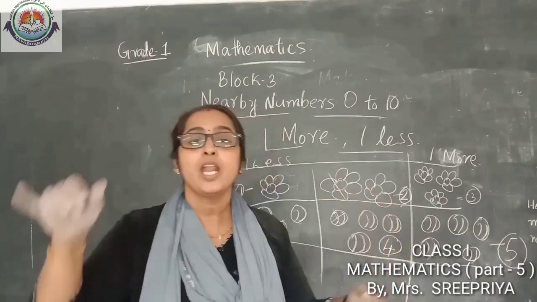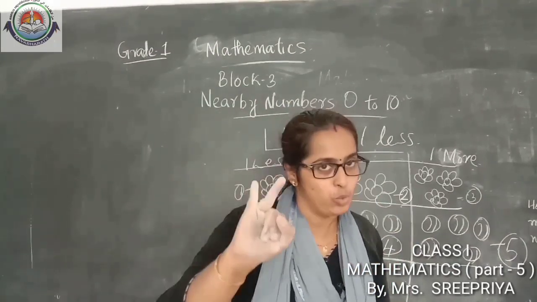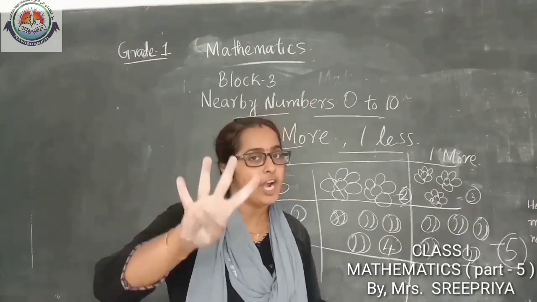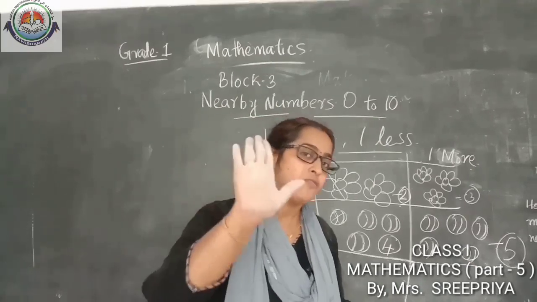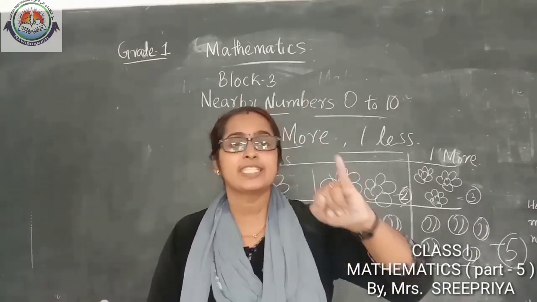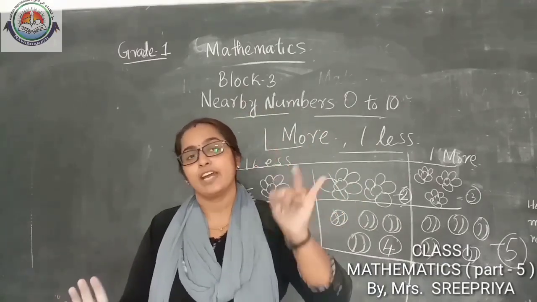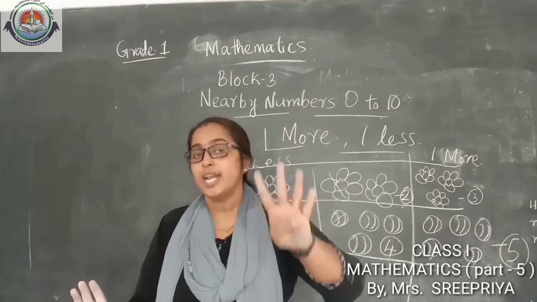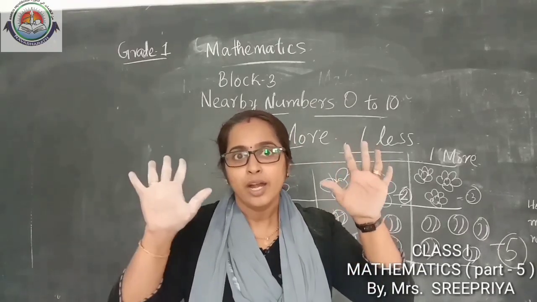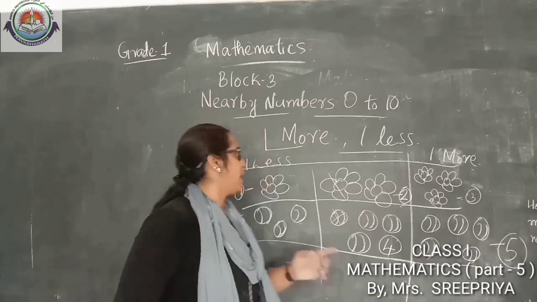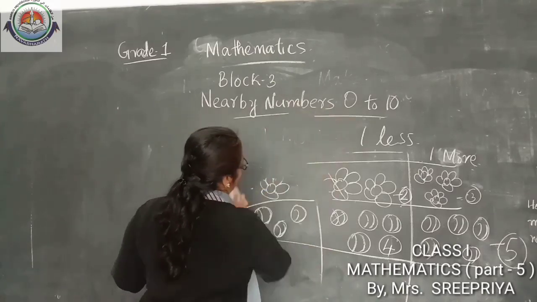Shall we say it once again? 1 and 1 more, 2. 2 and 1 more, 3. 3 and 1 more, 4. 4 and 1 more, 5. 5 and 1 more, 6. 6 and 1 more, 7. 7 and 1 more, 8. 8 and 1 more, 9. 9 and 1 more, 10. Okay, so more, understood? Shall we practice less?